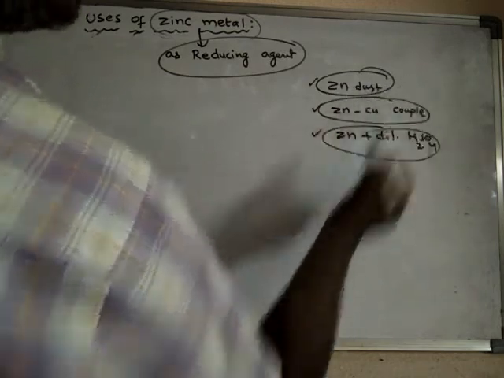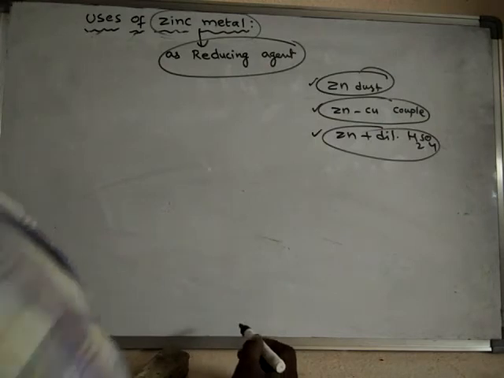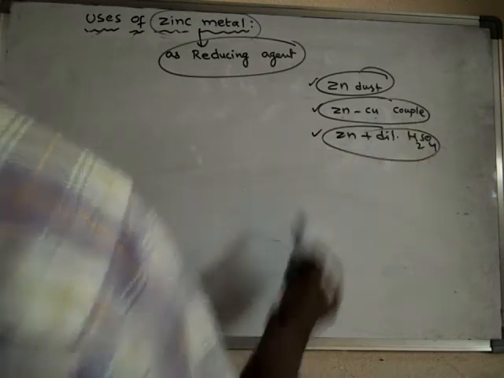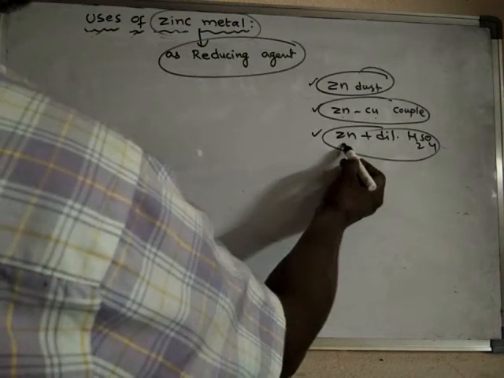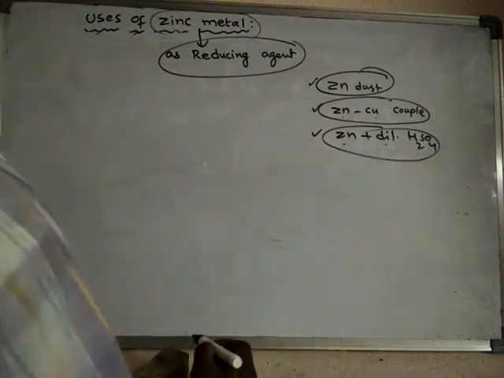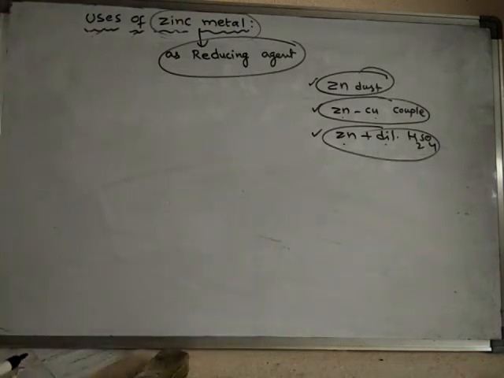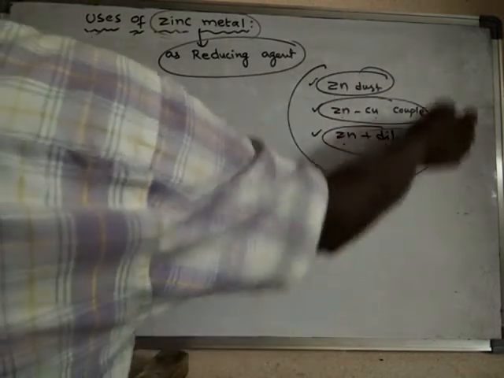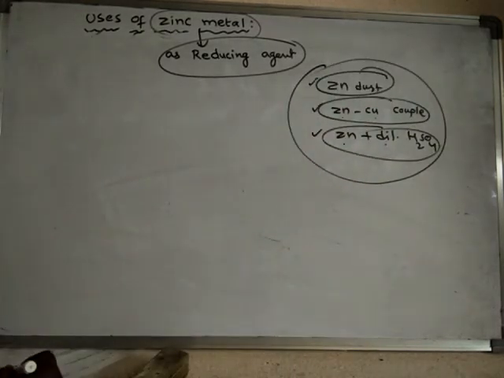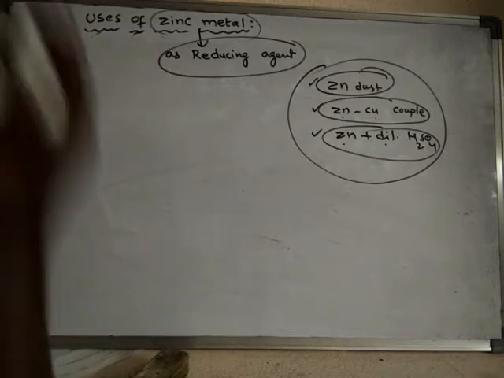Zinc dust when reacted with water liberates hydrogen gas. Zinc copper couple also will liberate hydrogen gas, and even zinc with dilute sulfuric acid can liberate hydrogen gas. So these are said to be different reducing agent forms of zinc.